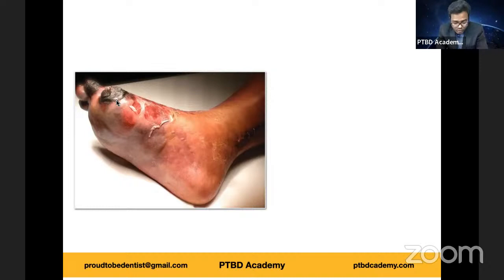So it's black due to liberation of hemoglobin from hemolyzed red blood cells, which is acted upon by hydrogen sulfide produced by bacteria, resulting in formation of black iron sulfide. So consider this point very, very important. So what we're seeing here is a case of wet gangrene.